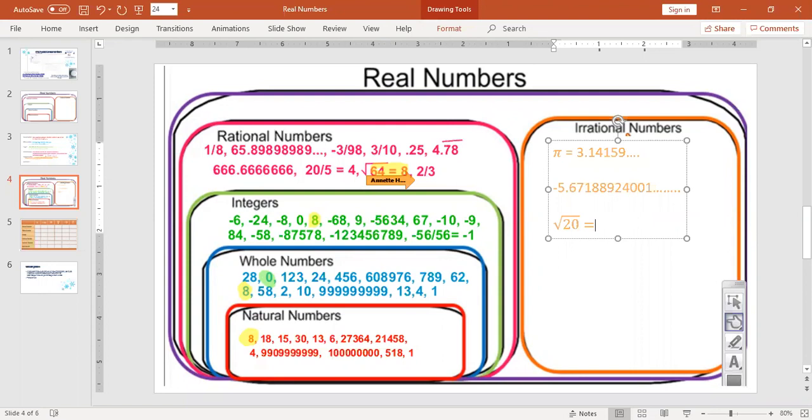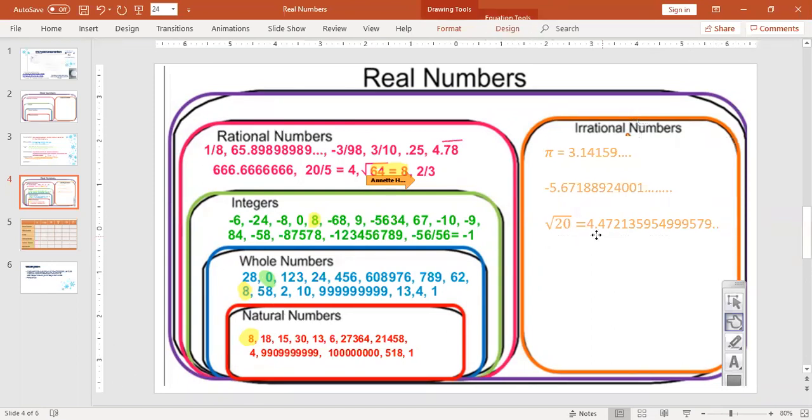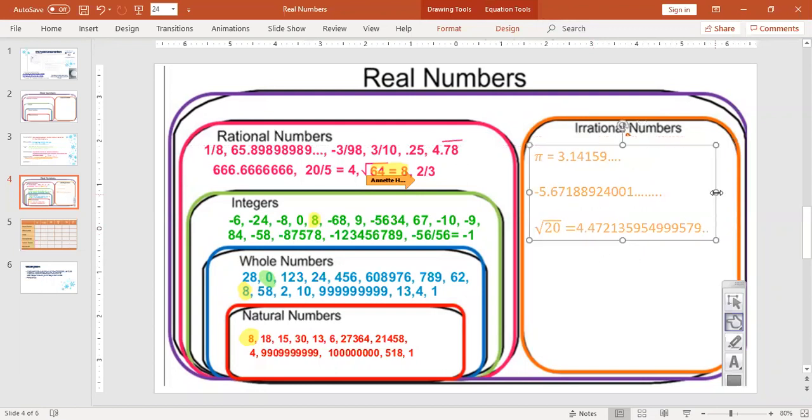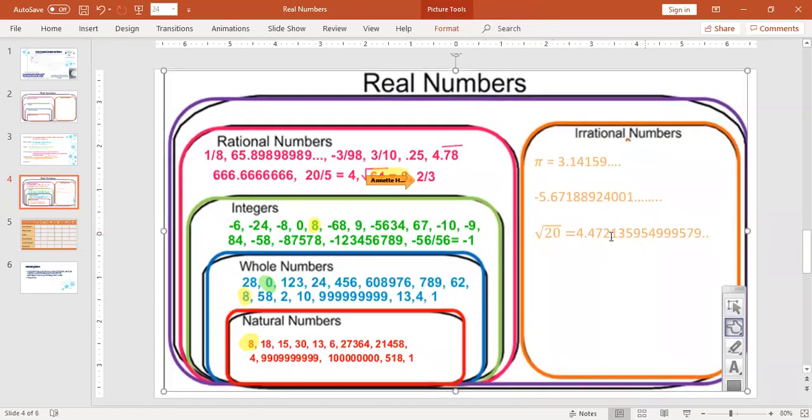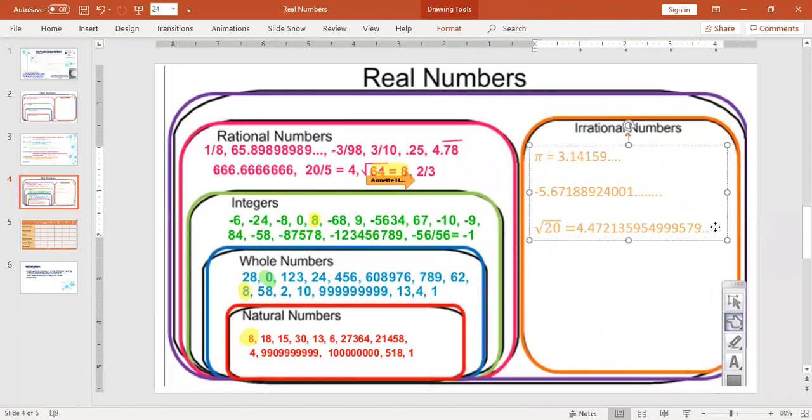Okay, so the square root of 20 is a decimal: 4.472135954995979, and it only stops there because my phone screen runs out. That would keep going forever. So that is irrational. The square root of 20 is an irrational number because it's a decimal that goes on forever without repeating. So let's try another one, okay?